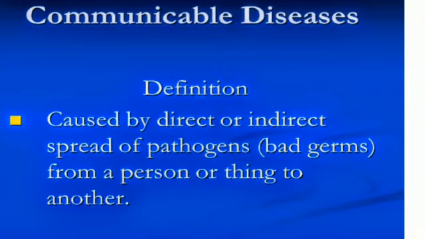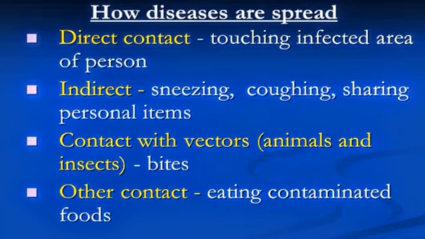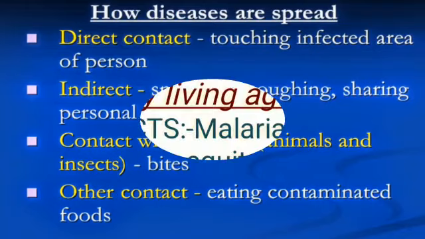Now we will discuss communicable diseases. A disease which is caused by the direct or indirect spread of germs from one person to another is called a communicable disease. It may spread through direct contact, indirect contact, or other means like eating contaminated food. Direct contact is by touching the infected person. Indirect contact is by sneezing, coughing or sharing personal items.